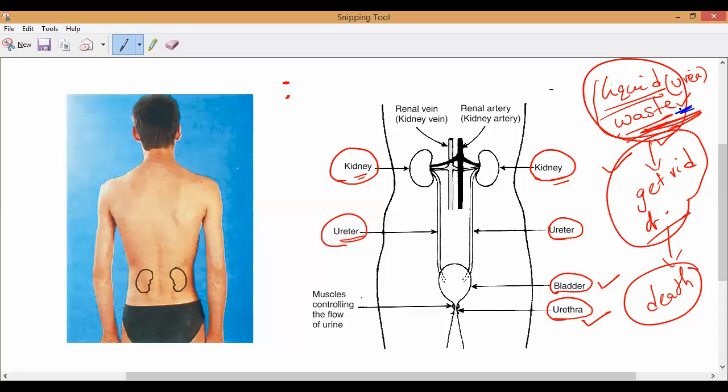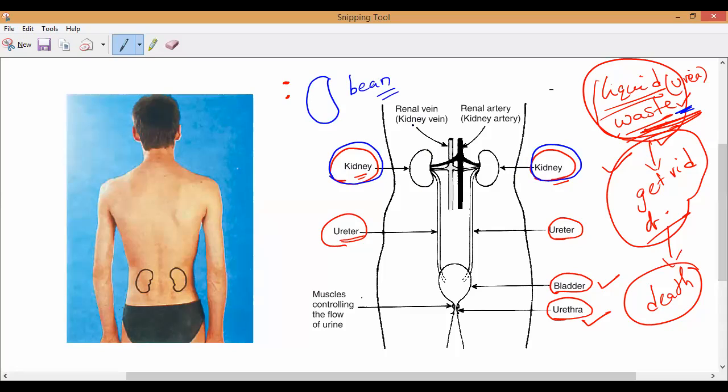Let us start with our excretory system. Start with the first organs. What is the main organs? Kidney. Two kidneys. Yes or no? So these two kidneys look like a bean. Can you say what is the shape of these two kidneys? They are the bean shape. Yes or no?